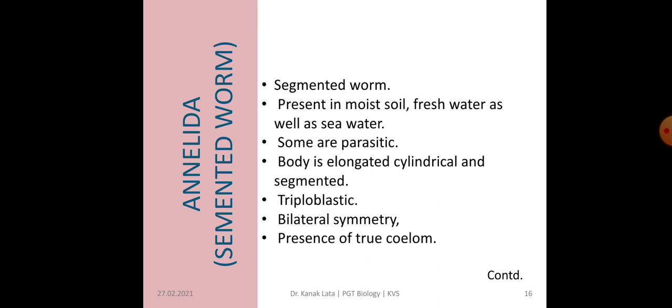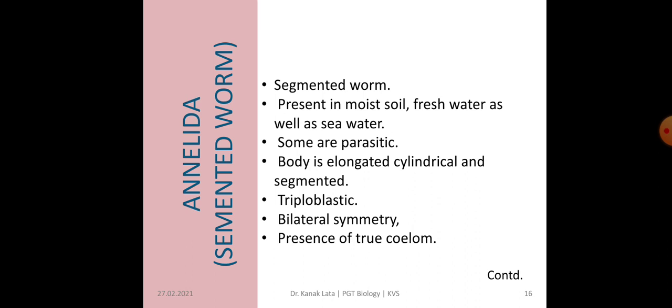Now next is Annelida. They are called segmented-body animals. And why segmented? Because the body is divided into different segments. Present in moist soil, fresh water as well as in sea water. Some are parasitic also. The body is elongated, cylindrical and segmented. Triploblastic means having ectoderm, mesoderm as well as endoderm.